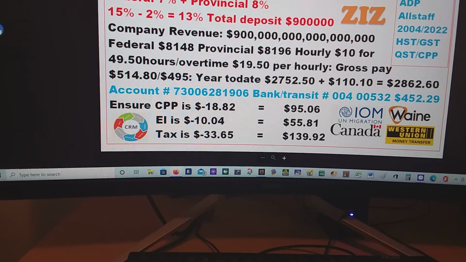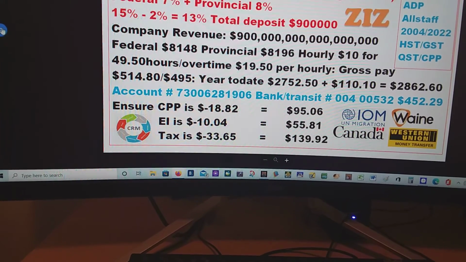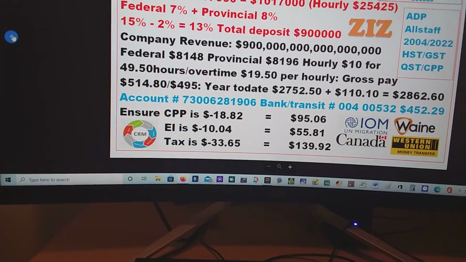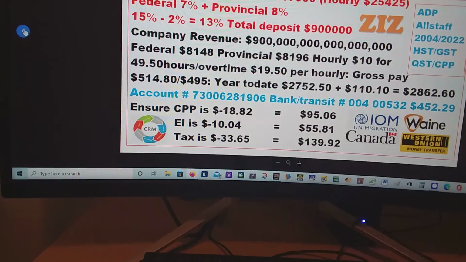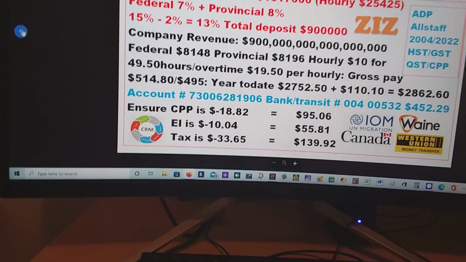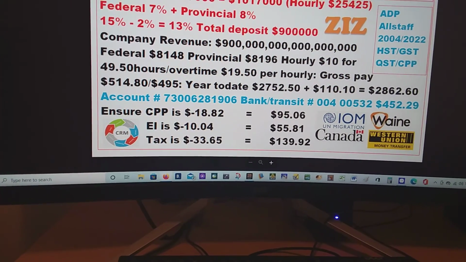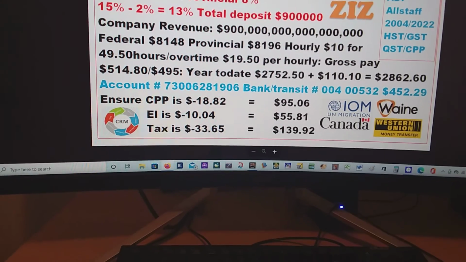That is roughly $600, and you can see the amount is roughly 495, and then 514, and there we are, roughly there, and then the net.